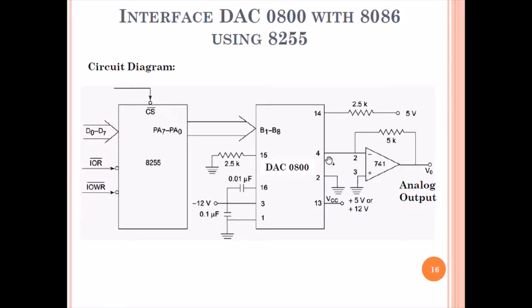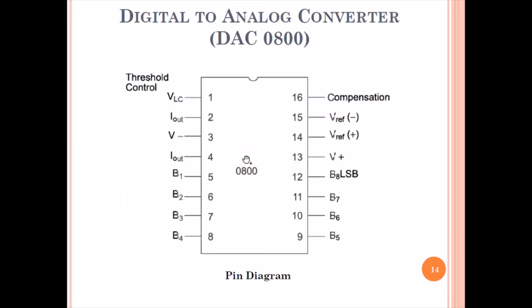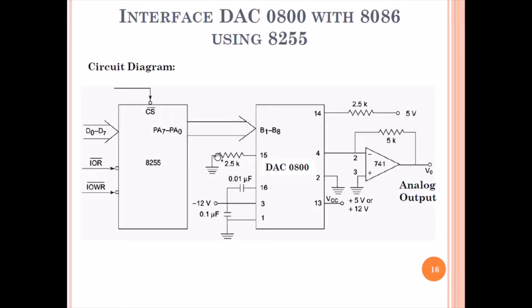So pin number 4 is the output current that we are considering, the equivalent output current of whatever bits we have fed as input, and this goes to the op-amp along with other circuit. It will give the analog output or the voltage waveform as the output. If we connect to CRO, then we can observe the waveform.